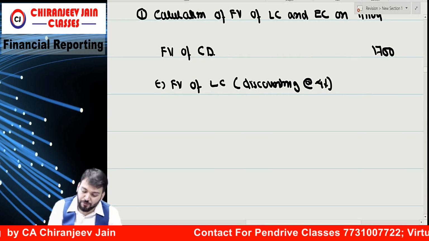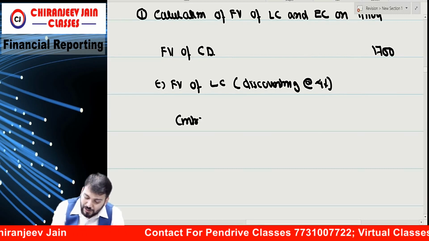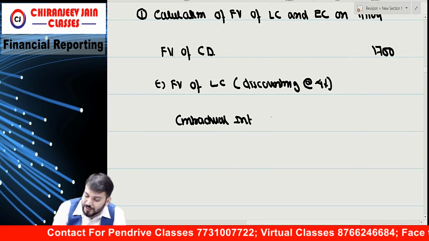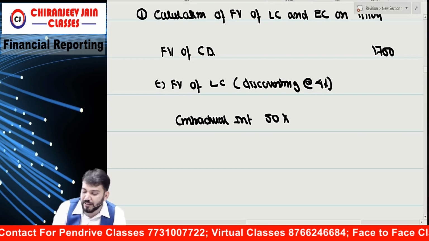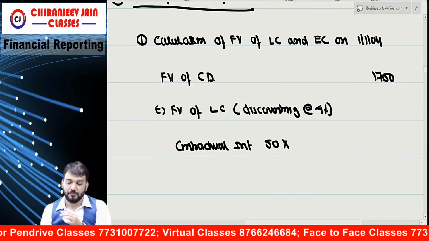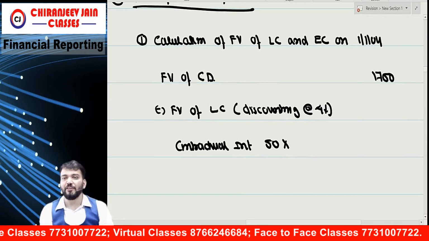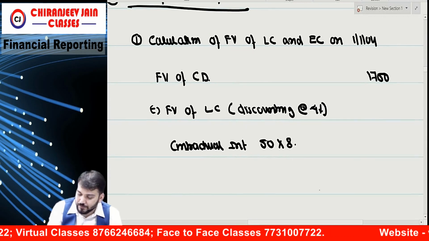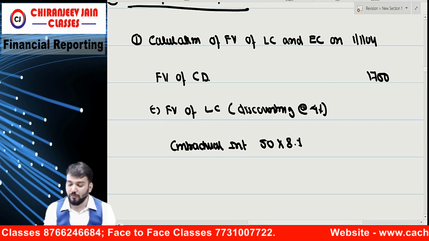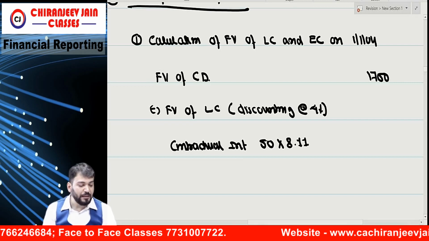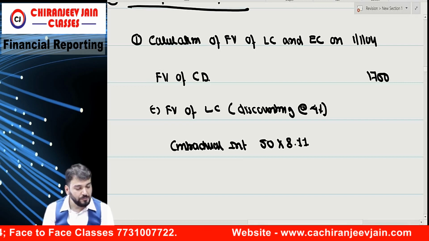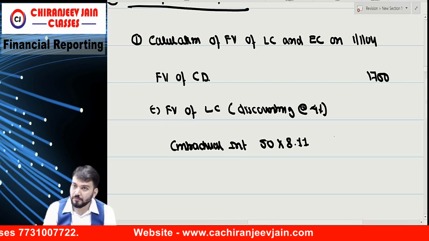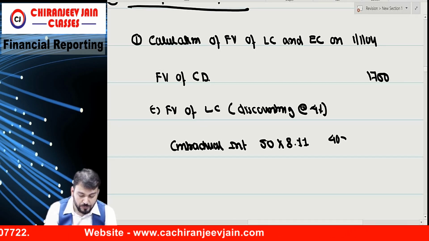Correct? So tell me, first can you give me the contractual interest? Contractual interest 50 multiplied by what, at 4%? Can you give me the annuity factor? 8.11. How much is it coming to? 405.